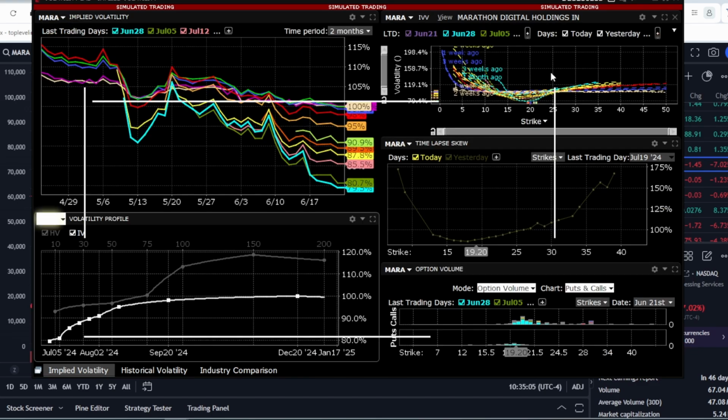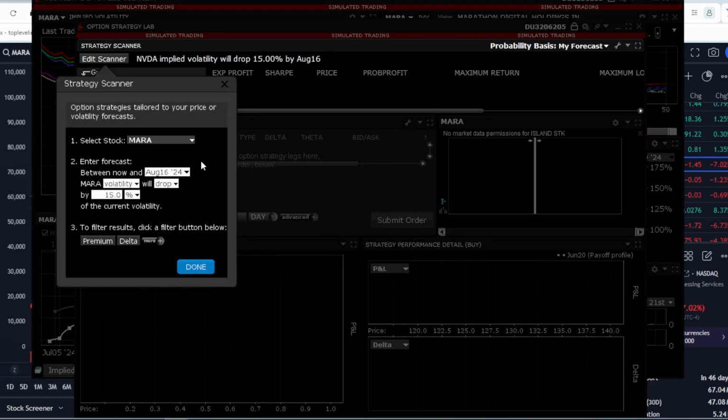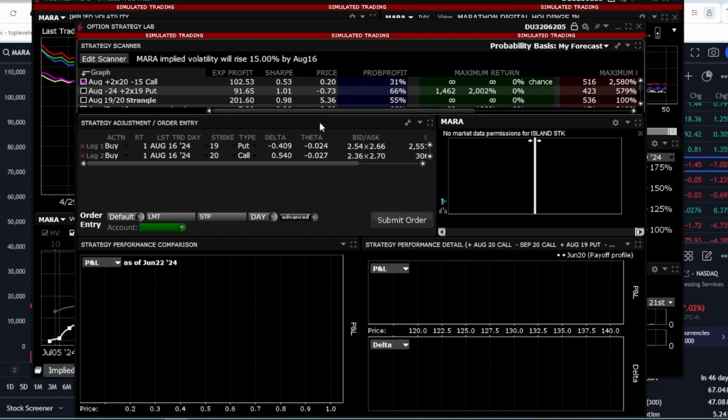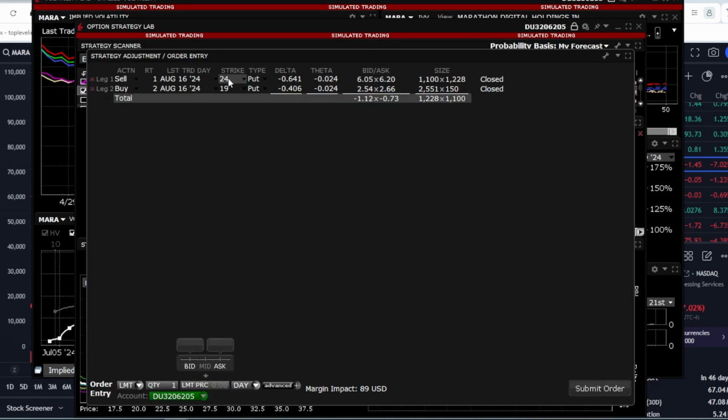The question is, how can we capitalize on this? Let me show you. Artificial intelligence can help us develop a strategy. We'll set a mid-August timeframe and assume that volatility will increase by, say, 15%. The AI will then calculate the appropriate strategies for us. One suggested strategy involves selling a put option with a strike price of 24 for August and buying two put options with a strike price of 19 for August.